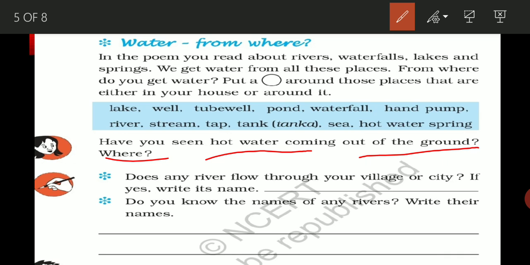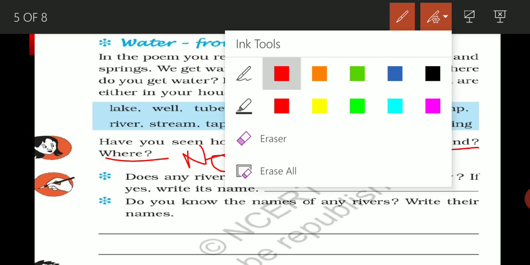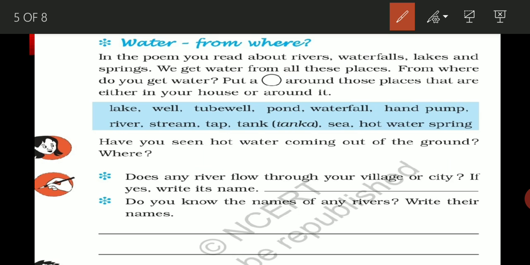If you have seen some places, suppose you have gone somewhere just for a tour or trip, and you have seen a place where hot water is coming from the ground, you can write here yes. And if you have not seen such kind of places, you will simply write here no, you have not seen. Clear?